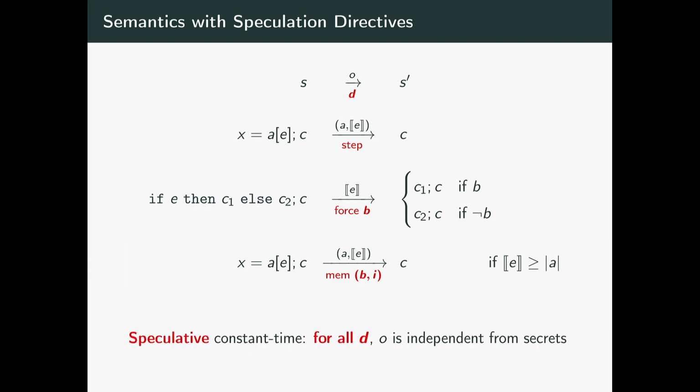With this framework, now speculative constant time, which is constant time even under speculation, means that for any behavior of the predictor, that is for all D below the arrow, we have that the observations that the attacker can do, O above the arrow, must be independent from secrets.